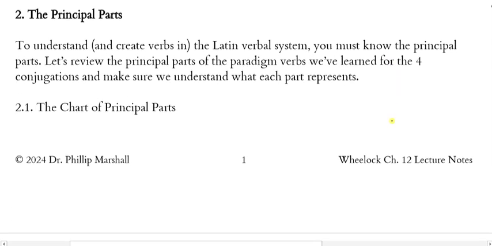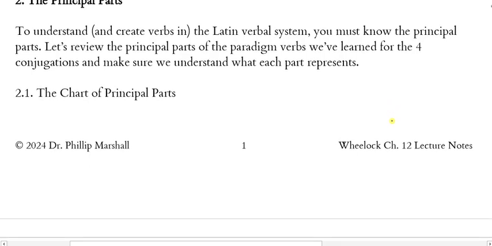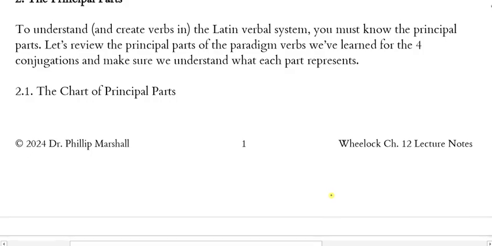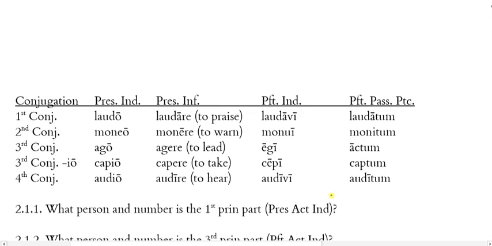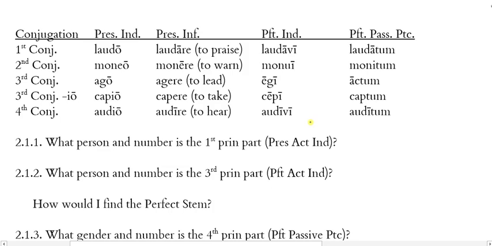Let's walk through this real quickly. To understand and create verbs in the Latin verbal system, you must know the principal parts. So let's review principal parts of the paradigm verbs we've learned for the 4 conjugations and make sure that we understand what each part represents. Let's go on to our next page here, to the chart of principal parts. This will look somewhat familiar to you. But in the first column, I just identified the conjugation as first, second, third, and so forth. But what I want to point out here is that there are 4 principal parts.